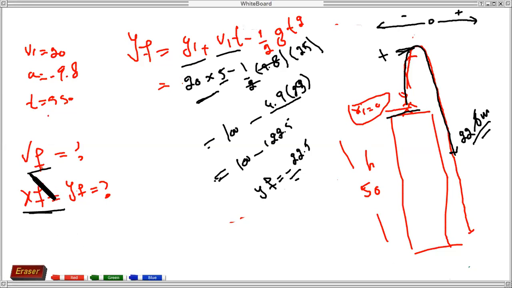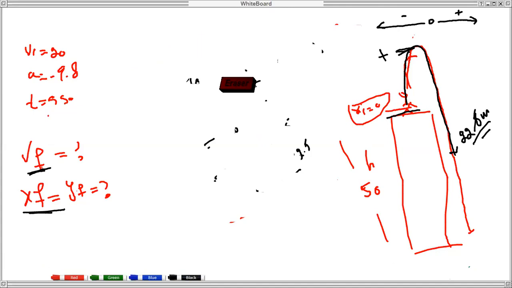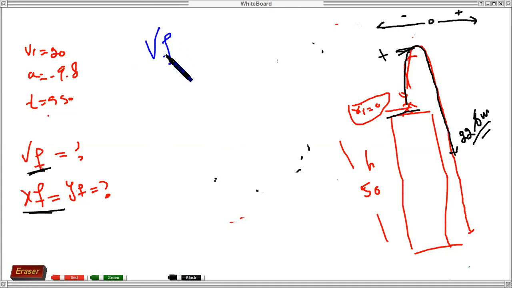Now we are also asked to find the final velocity. So what will the velocity be? For velocity, we have the first equation of motion. I will not solve it, I will just tell you, then you can solve. We have Vf equal to Vi plus at.